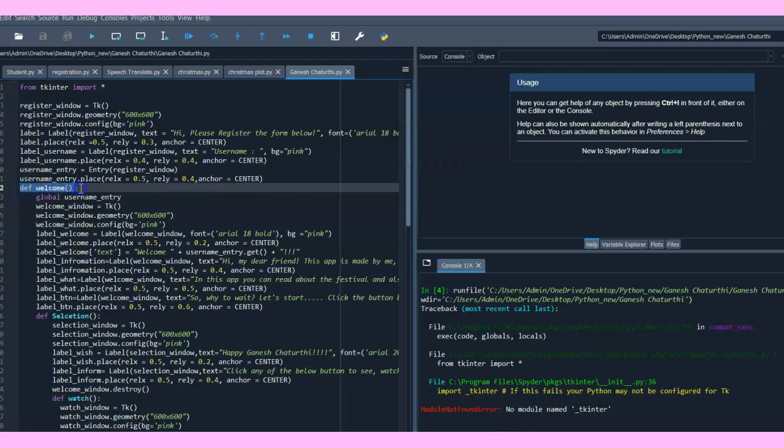So this DEF welcome is not a button, it's a function. Many common mistakes happen, like thinking DEF welcome is a button, but it is a function. This mistake happens. DEF is a different thing. It defines a function, and the name of the function is welcome. If we don't store it in a button, we can also store it in a label or a text input.